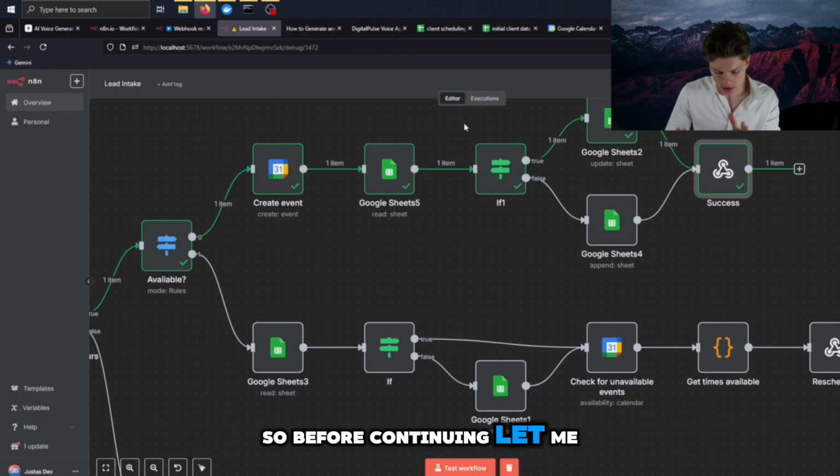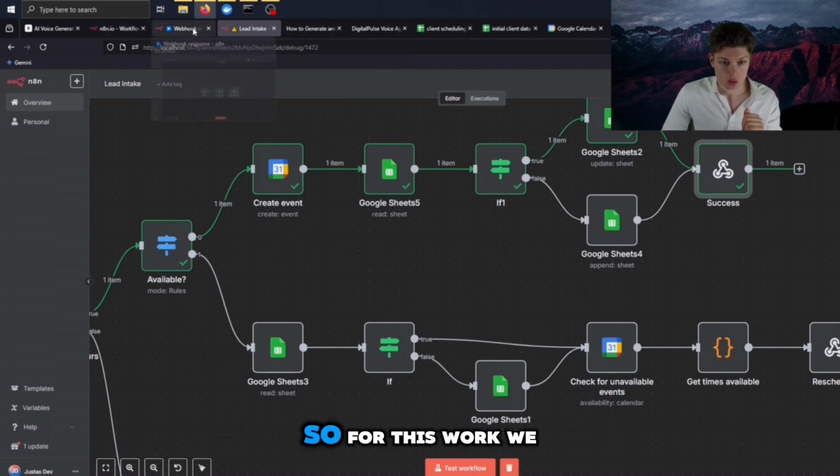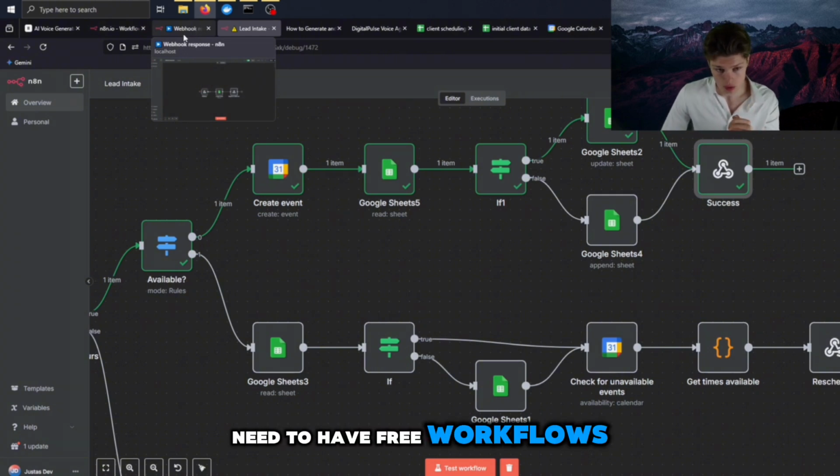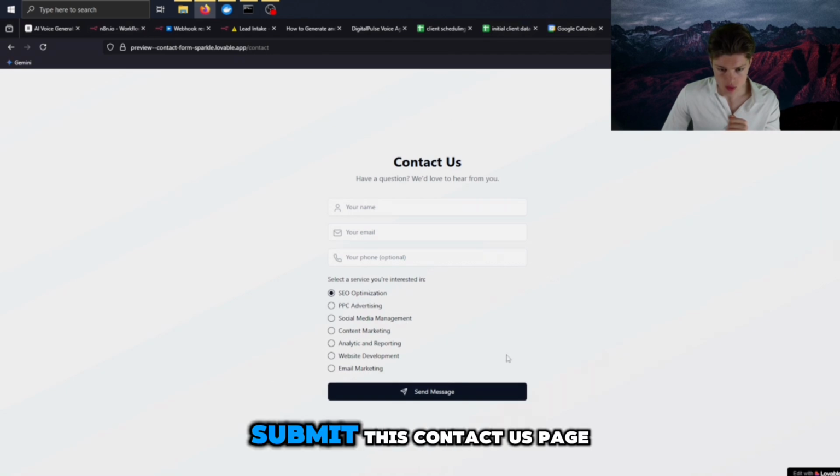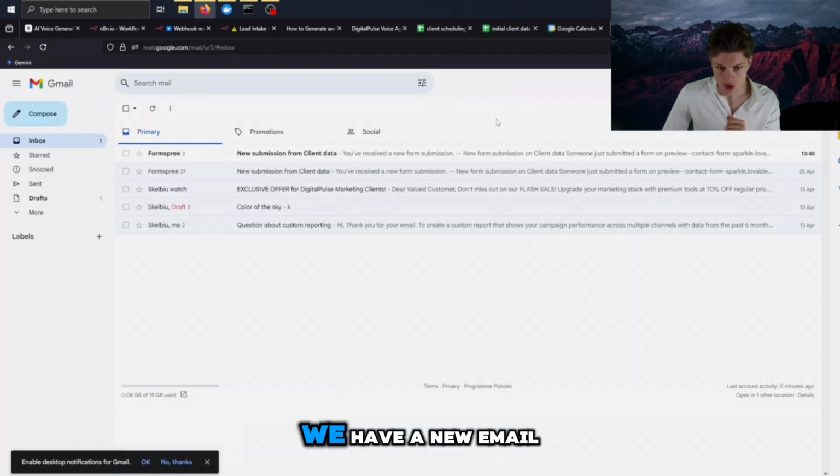So before continuing, let me show you something. So for this to work, we need to have 3 workflows. First workflow works like this. So as soon as you submit this contact us page, we have a new email arriving at our Gmail.